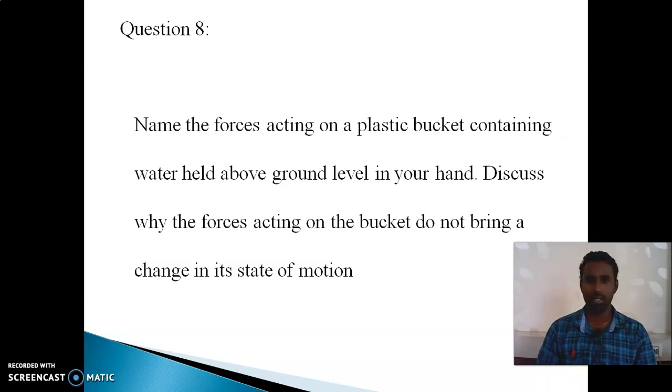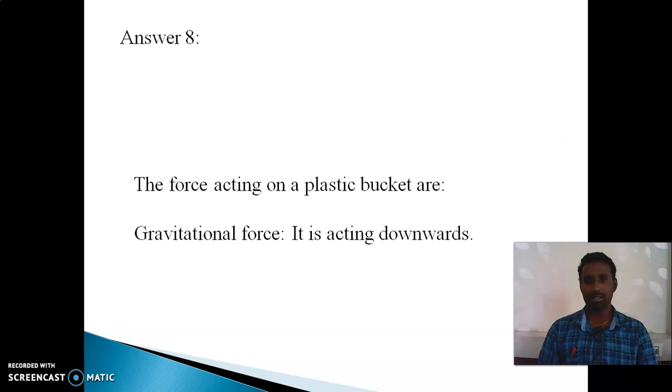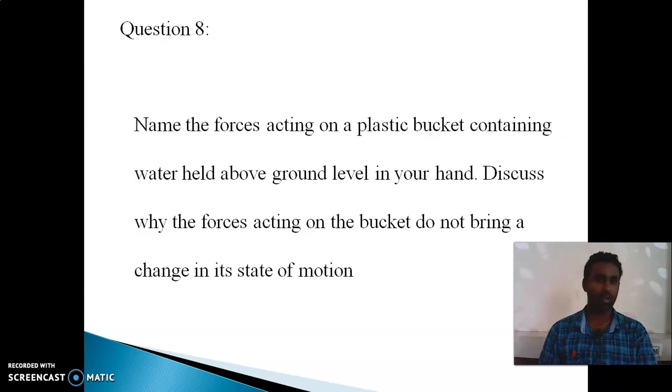Name the forces acting on a plastic bucket containing water held above the ground level in your hand. If you are holding that bucket full of water using your hand, discuss why the forces acting on the bucket do not bring a change in the state of motion. So the answer is, the forces acting on a plastic bucket are gravitational force, acting downwards. Okay, understand the question.